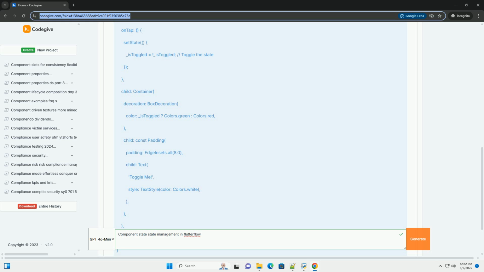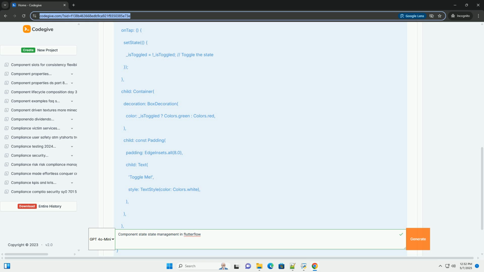6. Add an action to toggle the state. Select the container widget. Go to the Actions tab. Click plus Add Action. Choose State Updates. Select Update Component State. Select the is toggled variable. Under New Value, choose Set to. Then, type !is toggled in the expression editor. This inverts the current value of is toggled: true becomes false, and false becomes true.